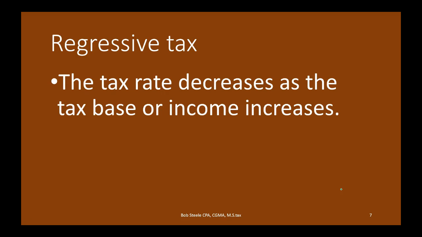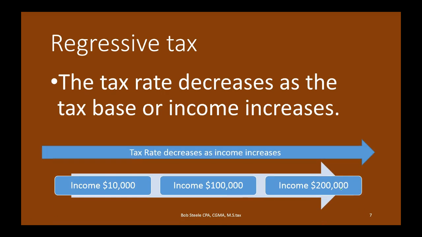Now, for income tax purposes, we don't consider a regressive tax. We're not going to set up a tax structure. If we're going to tax based on income, it would be counterintuitive for most people's logic to say, okay, as people's income goes up, their rate's going to go down. So, for example, if they made $10,000, we'll tax them at 20%, and if they make $100,000, we'll tax part of it at a lower rate. For the most part, that doesn't make sense for normal income tax purposes.